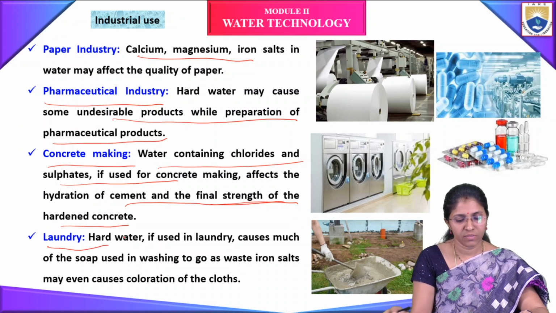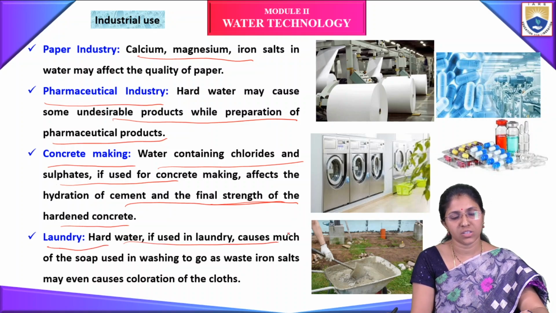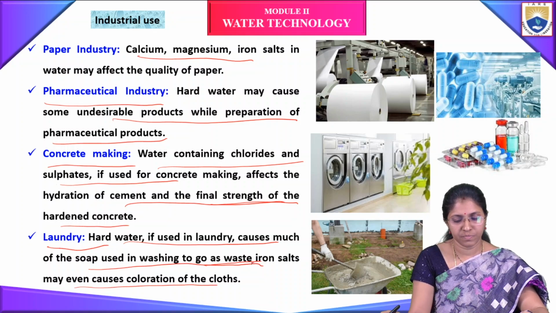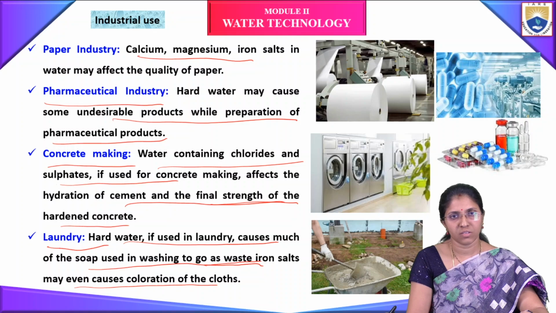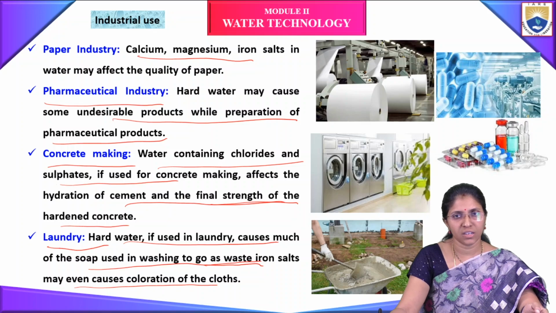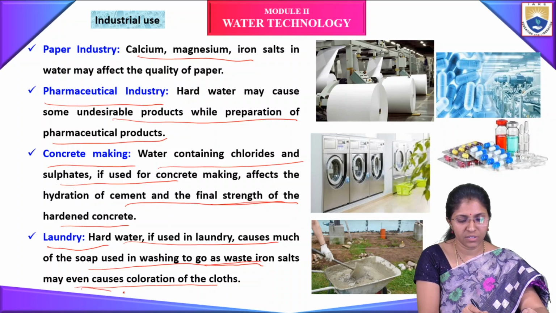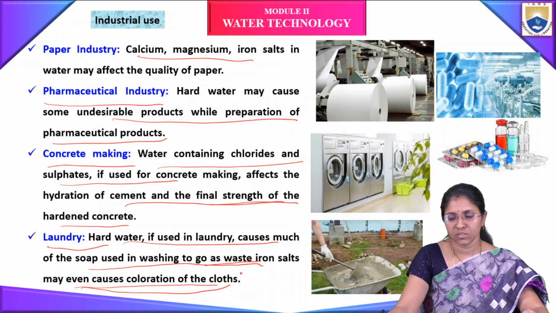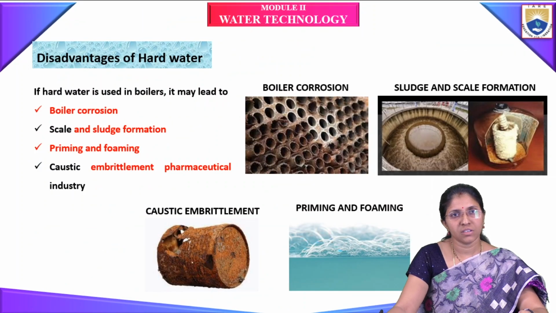If hard water is used in laundry, it causes much of the soap used for washing to go as waste. Iron salts may even cause coloration of clothes. So if the water contains iron salts and we use it for laundry, it will cause coloration of clothes. So these are the disadvantages of hard water in industrial use.